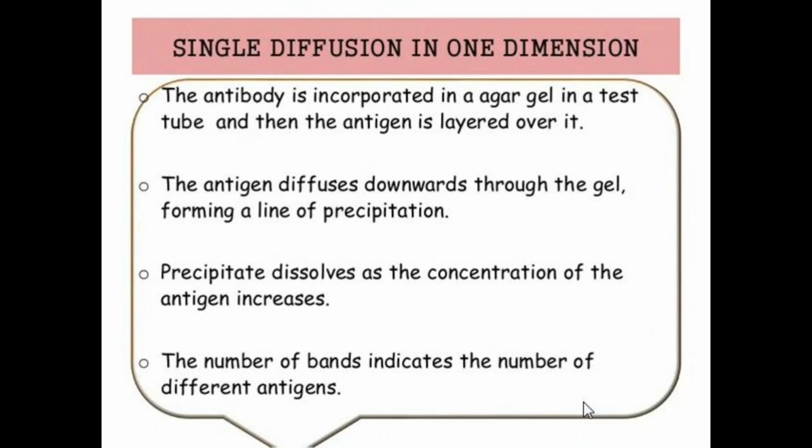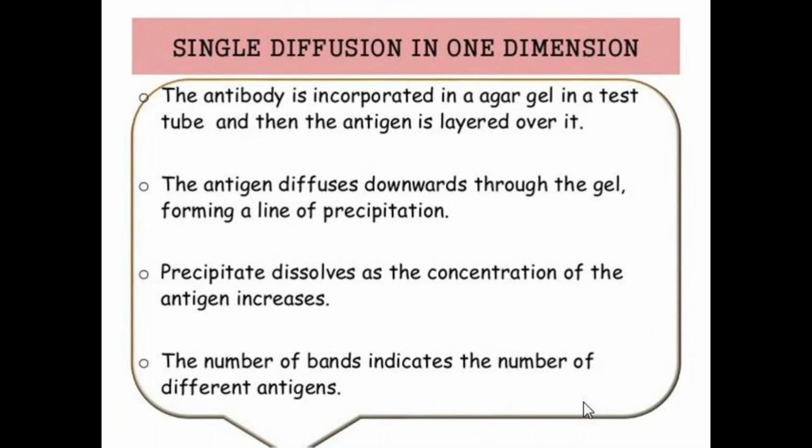Then antigen is layered over the surface of the antibody-containing gel. The antigen diffuses through the gel and forms a line of precipitation. When the precipitate is dissolved, that indicates the concentration of antigen has increased. And the number of bands indicates the number of different antigens present in that sample.